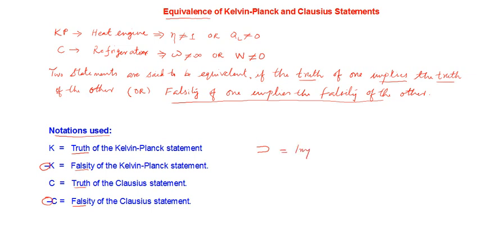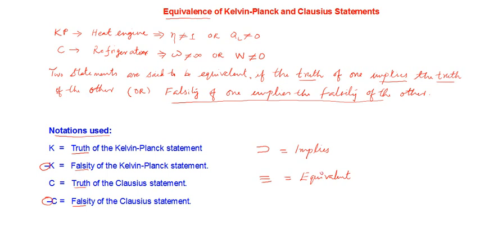And I'm using this other symbol, which means equivalent. So I have now introduced 6 notations that we'll be using in the argument. Once it is familiar, it's quite simple. These are the notations that we are going to use.